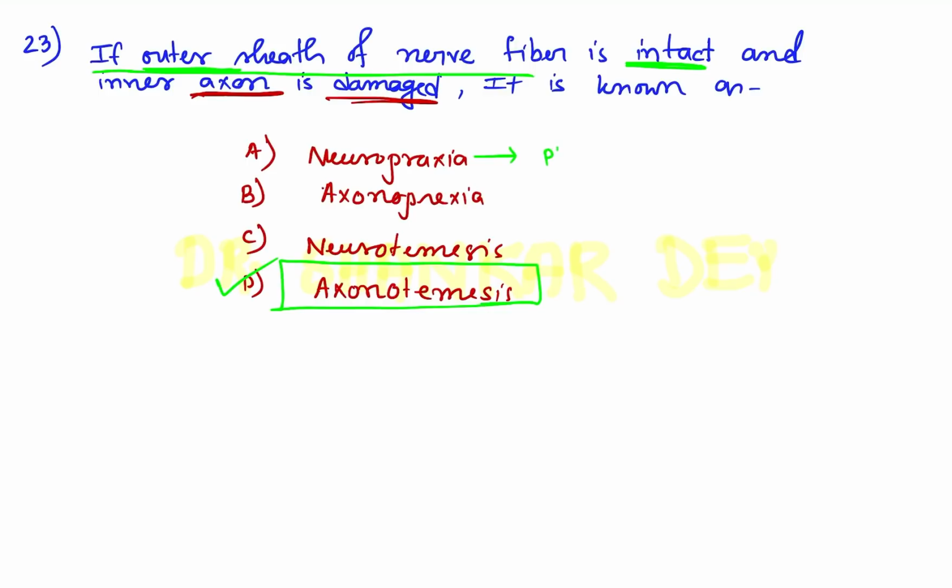Neuropraxia is nothing but physiological dysfunction of the nerve, where all the layers are intact, only a physiological block of function occurs. In case of axonotmesis, the inner axon is damaged but the outer sheath is intact. In case of neurotmesis, both axon and outer sheath are damaged.